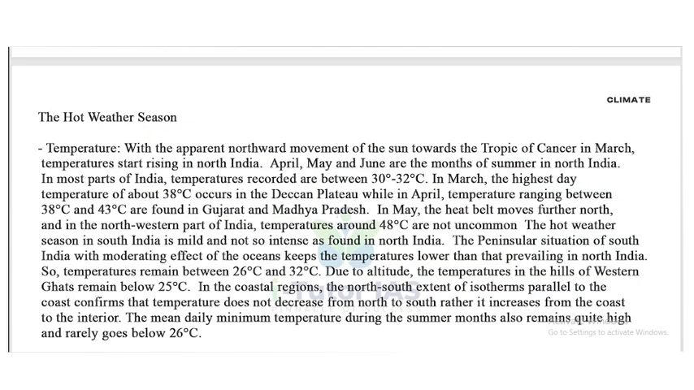Now let's discuss the hot weather season. First one is temperature. With the apparent northward movement of the sun towards the Tropic of Cancer in March, temperatures start rising in North India. April, May and June are the months of summer in North India. In most parts of India, temperatures recorded are between 30 degrees Celsius and 32 degrees Celsius.